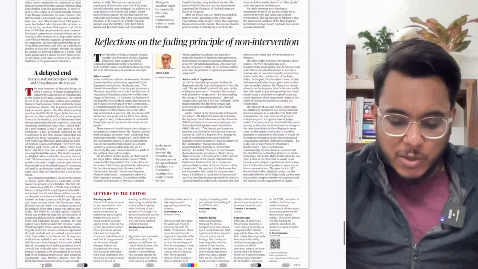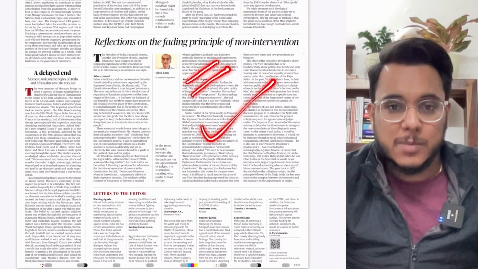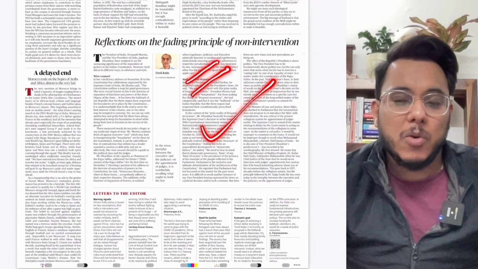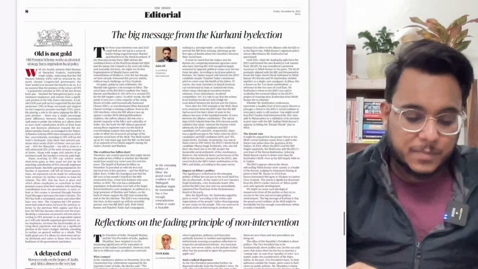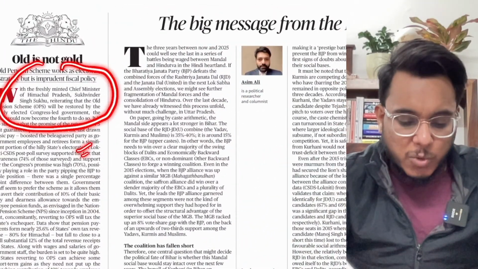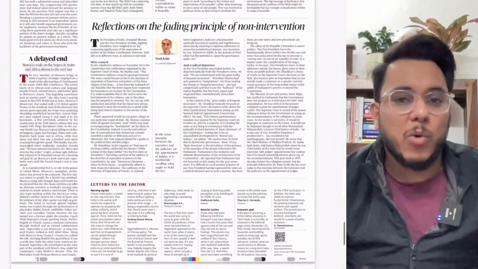Then, 'Reflections on the fading principles of non-intervention.' We'll see this particular article. This article is talking about non-intervention vis-a-vis the three wings of the state. Then, 'Old is not gold.' In Himachal Pradesh, the new chief minister has talked about restoring the old pension scheme.